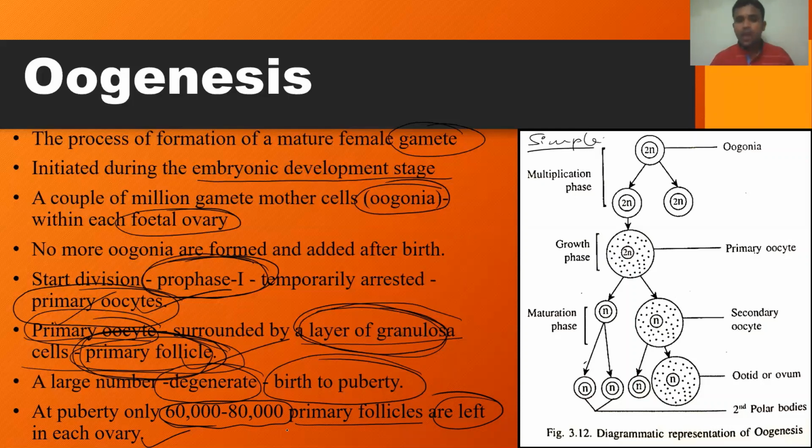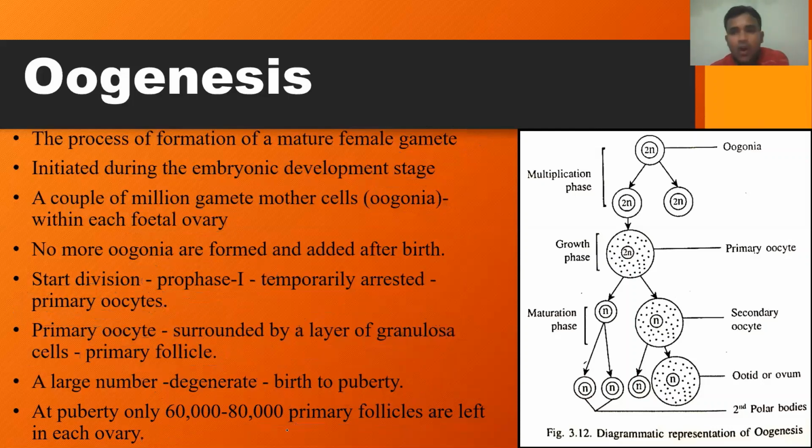This is a very important point. One more thing, all these 60,000 to 80,000 primary follicles will not develop as eggs, because the duration of the reproductive phase is limited in female individuals. The production of gametes can occur only during the reproductive phase, and the duration of the reproductive phase in a female individual is short.